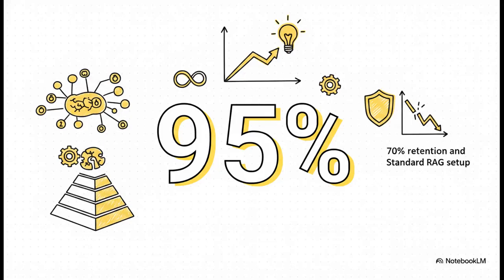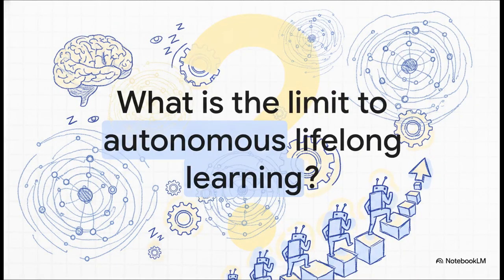And guys, the performance leap here is just staggering. On a catastrophic forgetting stress test measured after 500 episodes, standard setups retained a mere 70% of their knowledge, but an agent utilizing active dreaming memory retained an incredible 95%. When you look at numbers like that, you realize this isn't just an incremental update, it's a complete paradigm shift in system stability. So as we deploy these self-correcting neurosymbolic systems out into the real world, it completely redefines our